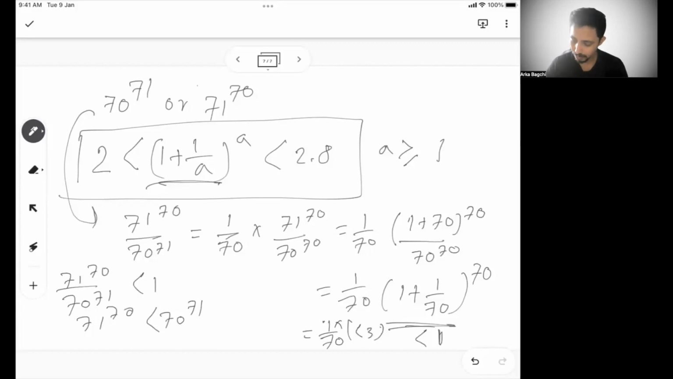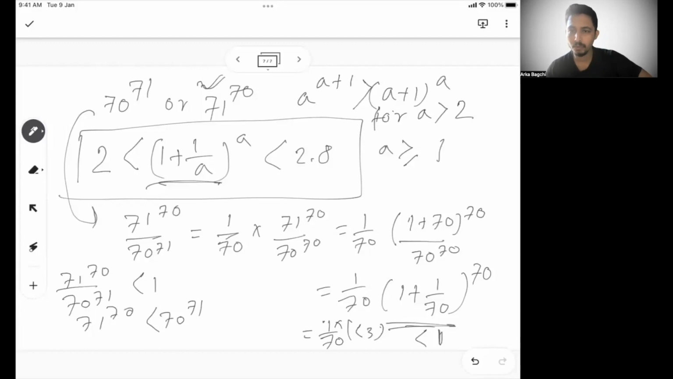This is the higher number. From here, there is also a derivation that is also very important: a to the power a plus 1 is always greater than a plus 1 to the power a for a greater than 2. If a is not 1 and 2, then this will be satisfied.